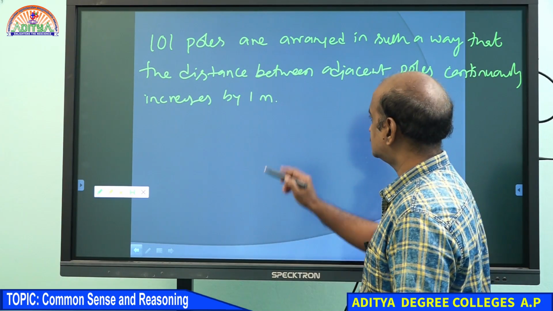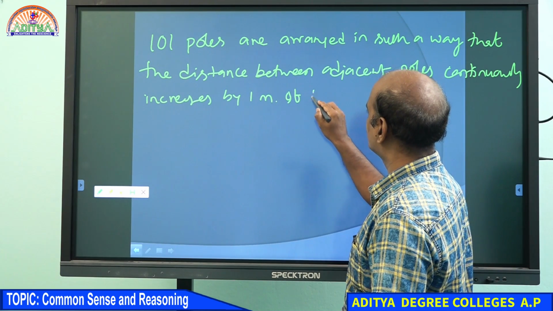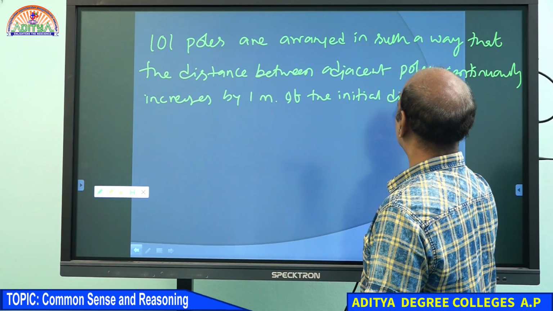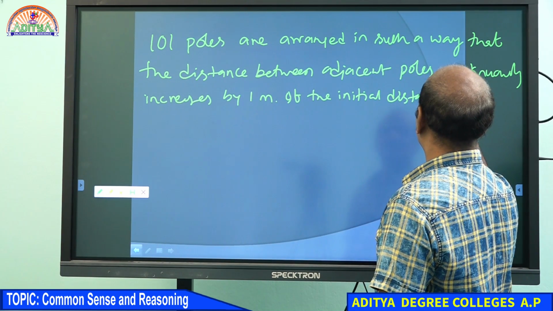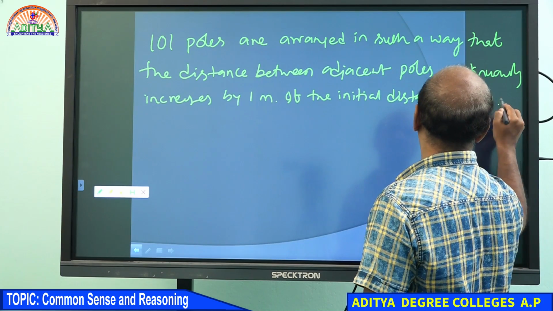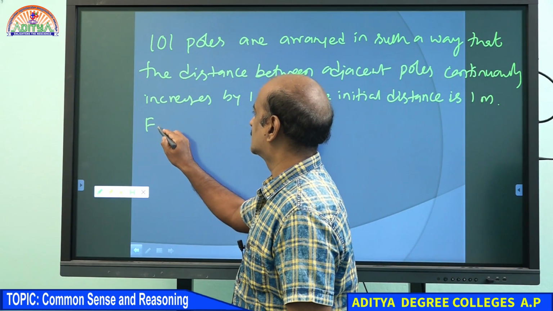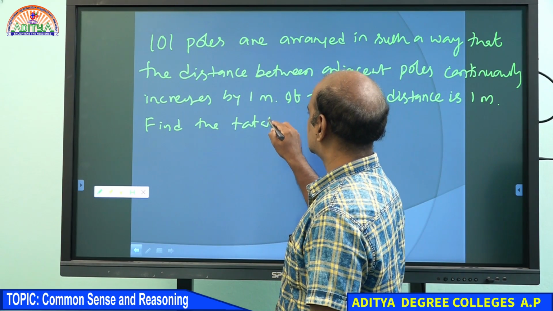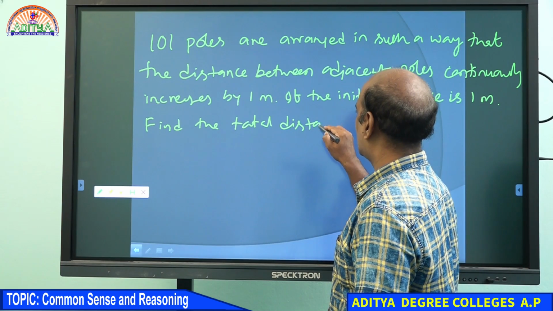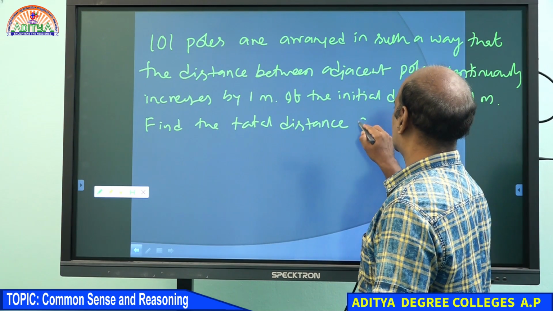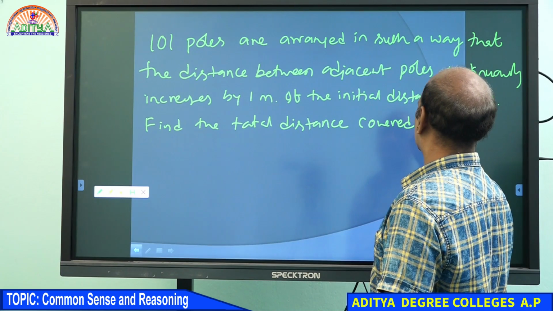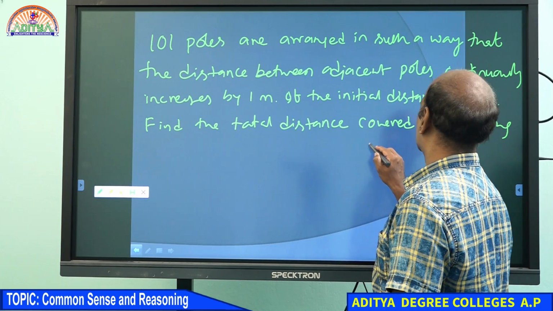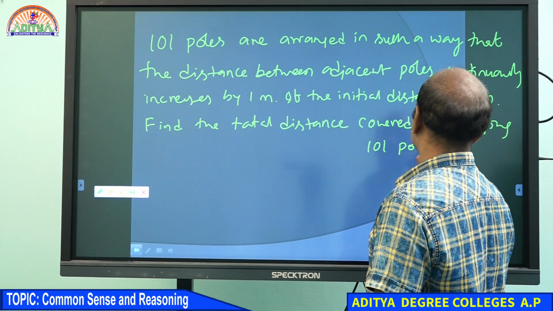If the initial distance is 1 meter, find the total distance covered in arranging 101 poles.